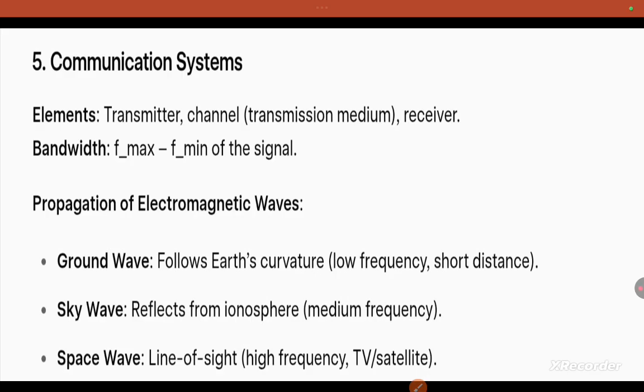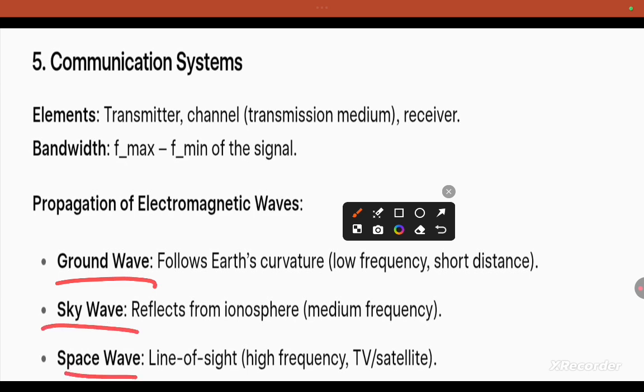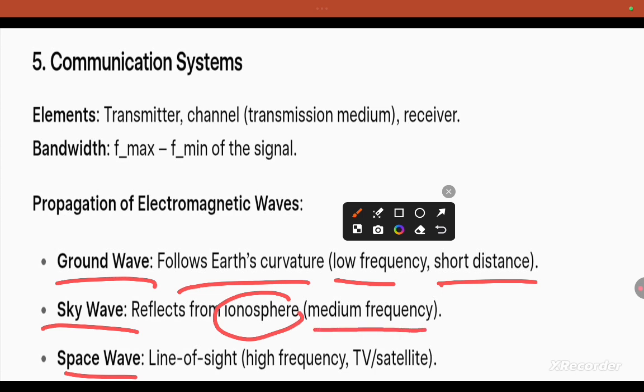Then communication systems. Here the elements are transmitter, channel, receiver, which are the parts of the communication system. That is frequency maximum to frequency minimum, this is the bandwidth. Propagation of electromagnetic waves: we know ground wave, sky wave, space wave. Ground waves follow earth curvature, having less frequency and shorter distance. Sky wave reflects from the ionosphere, having medium frequency. Line of sight, LOS, high frequency, used for TV and satellite.